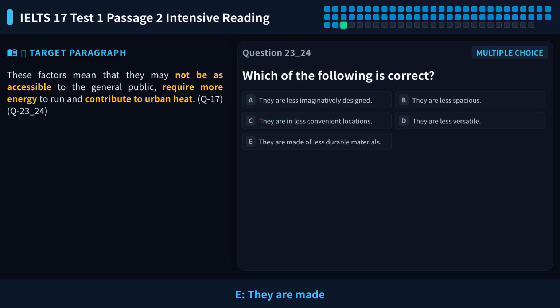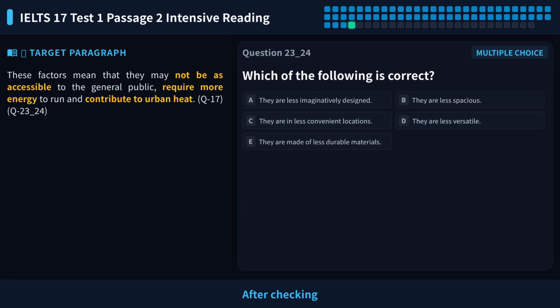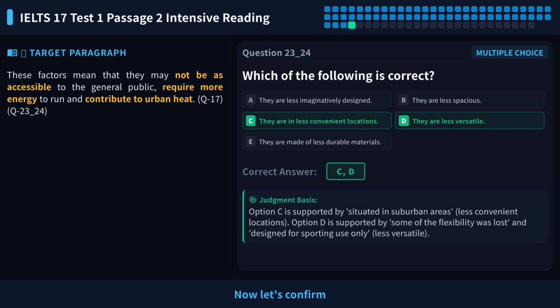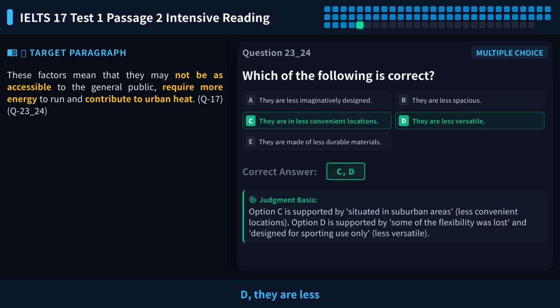Finally, option E, they are made of less durable materials. The text does not mention anything about the durability of materials used in modern stadiums. This information is not in the text, so it is not mentioned. Eliminate E. After checking each option, we have eliminated A, B, and E. Now let's confirm the first correct answer, option C, they are in less convenient locations. Now confirm the second correct answer, option D, they are less versatile. So the answers to questions 23 and 24 are C and D.